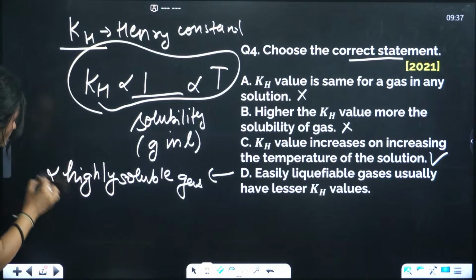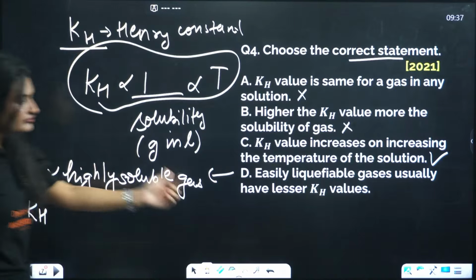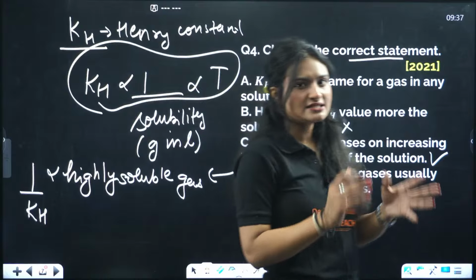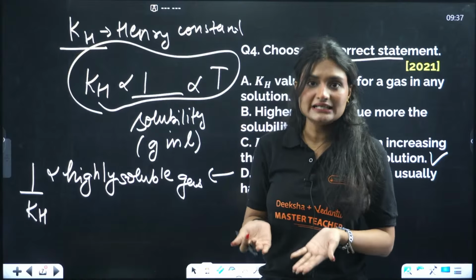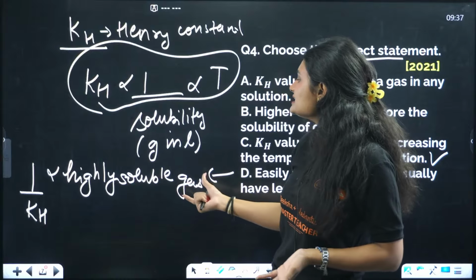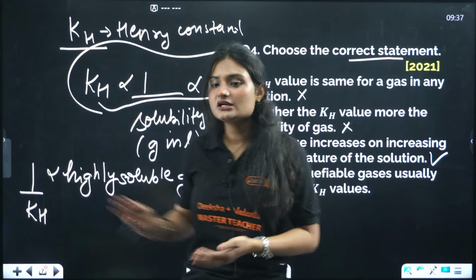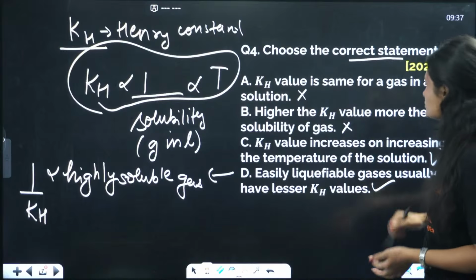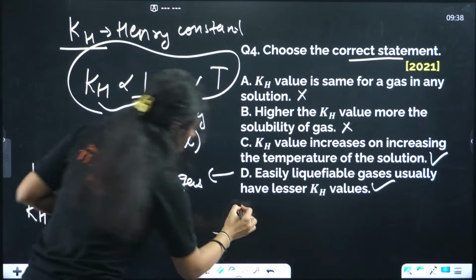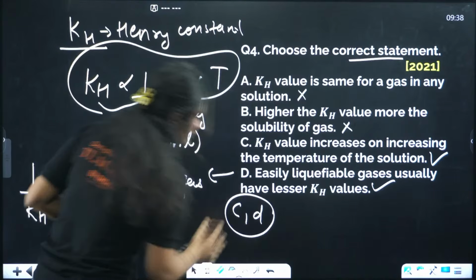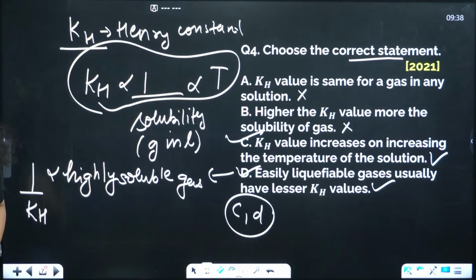Because the relation is inverse. If solubility is high, then KH value is low. That is the direct relation we have, right? So this is also correct. So for this question only, the correct answer is C and D.